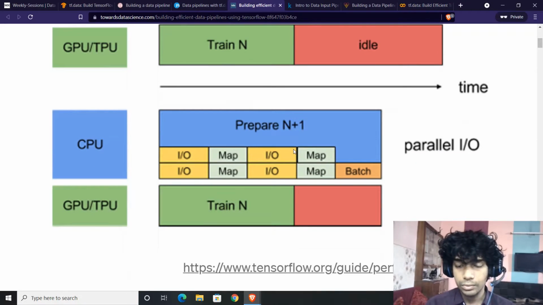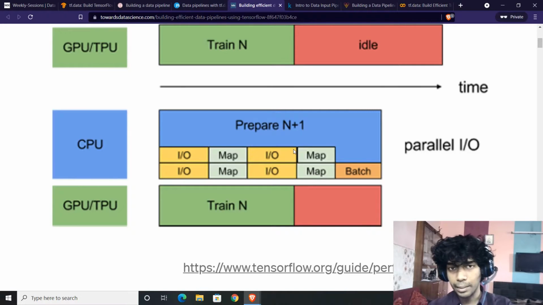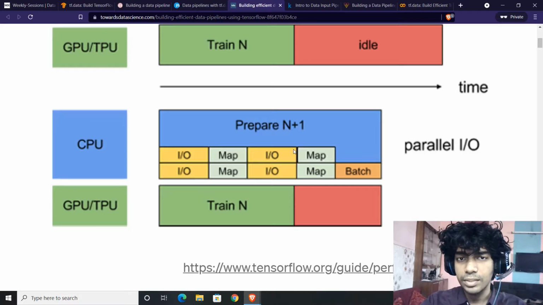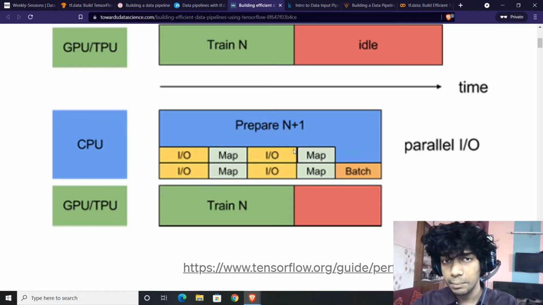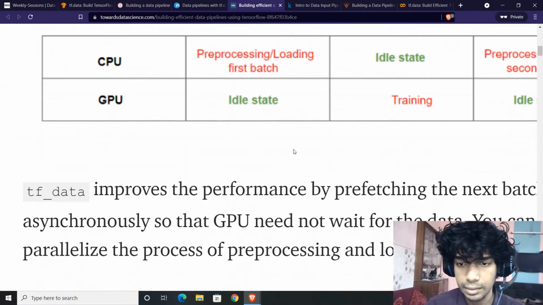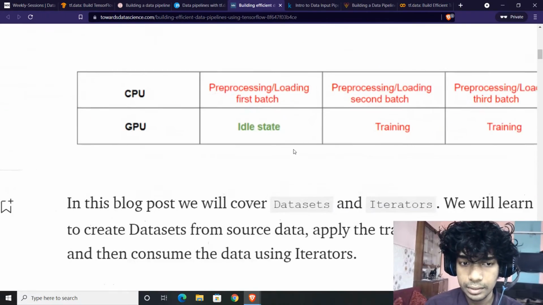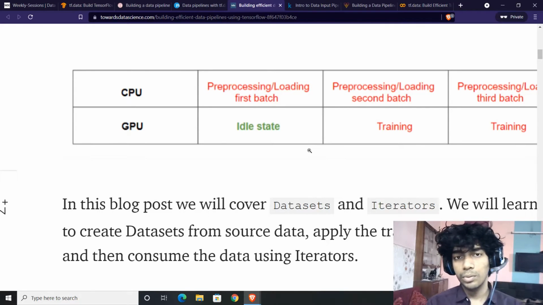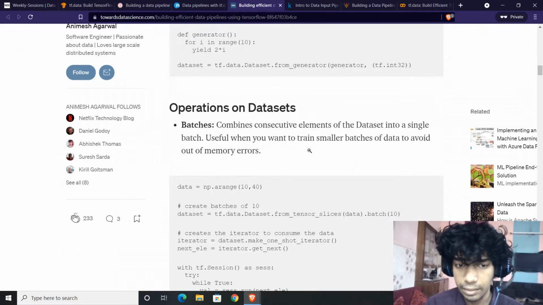So what you can do is, if I have sent the data to you to train or to inspect, I know that you would be demanding me the next batch. So why not have it prepared before you ask me to deliver the next batch? While the GPU is working on the nth batch, the CPU tries to prepare the n plus 1th batch, and it supplies it to the GPU when required. So by doing this, GPU is only idle for the first batch, and for the rest of the batches, both are actively involved, the CPU as well as the GPU. This is the first and the major advantage.